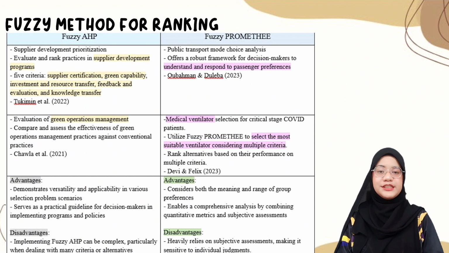The advantage of fuzzy PROMETHEE is that it considers both the mean and range of group preference, and the disadvantage of fuzzy PROMETHEE is that it heavily relies on subjective assessment, making it sensitive to individual judgment. This study will use an approach of fuzzy TOPSIS to rank factors influencing failure rate in the selected and graded mathematics subjects in UiTM Perlis.